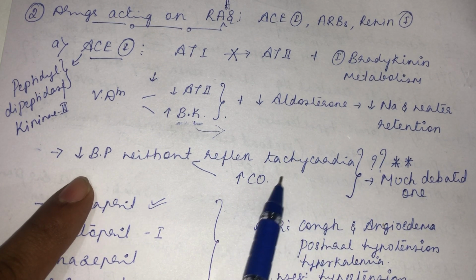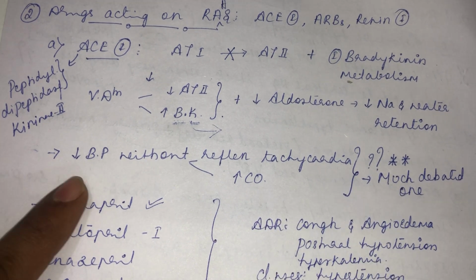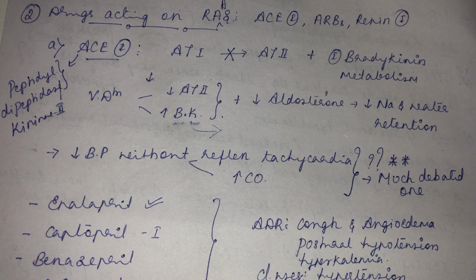This absence of reflex tachycardia and increase in cardiac output is a much debated one. Why do ACE inhibitors decrease the blood pressure without causing reflex tachycardia? That is a much debated question, so you can throw more light on this section if you refer to other sources.